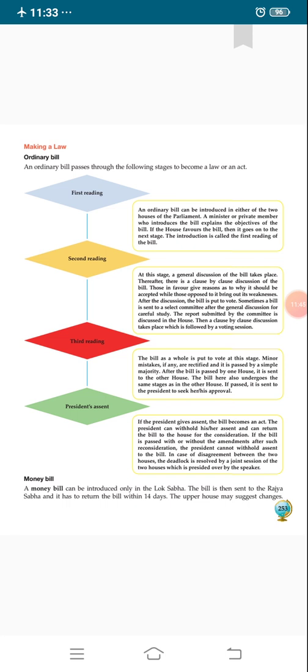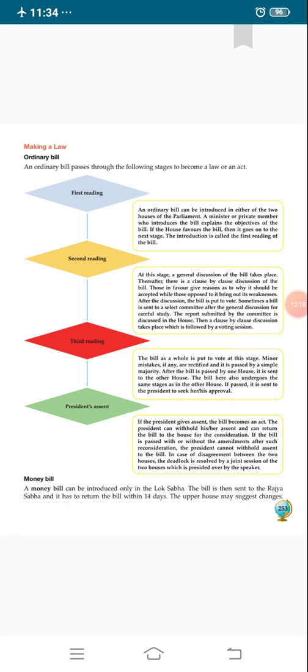And if the president resends the bill to the parliament, and when the parliament again sends it to the president for approval, then the president can't deny approval of the ordinary bill. In case of a disagreement between the two houses, the deadlock is resolved by the joint session of the two houses, which is presided over by the speaker.